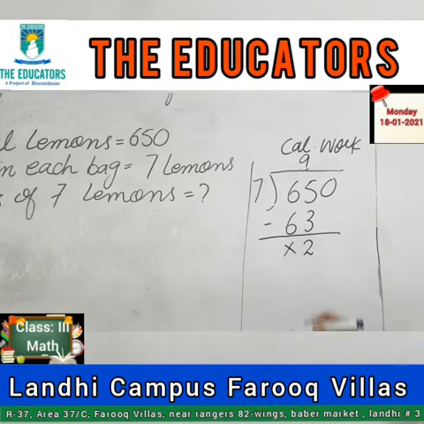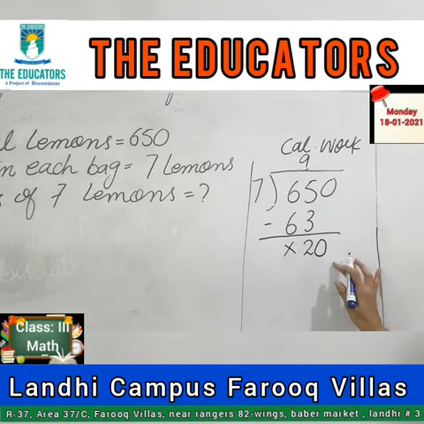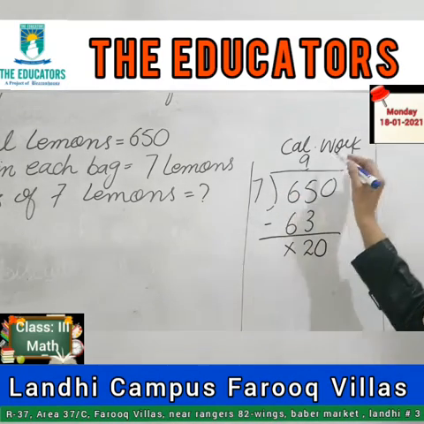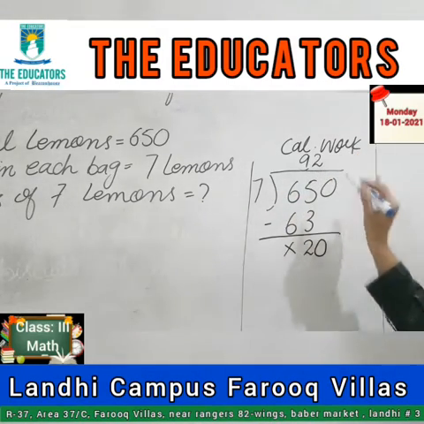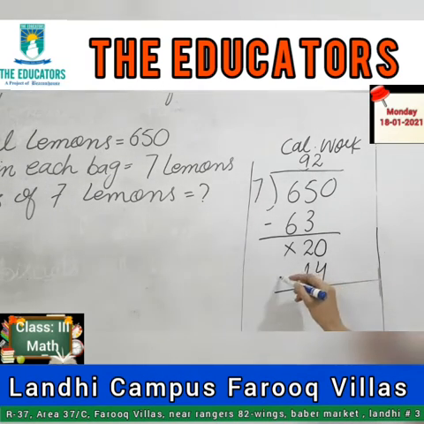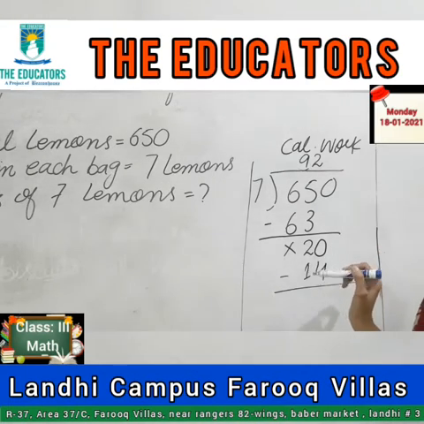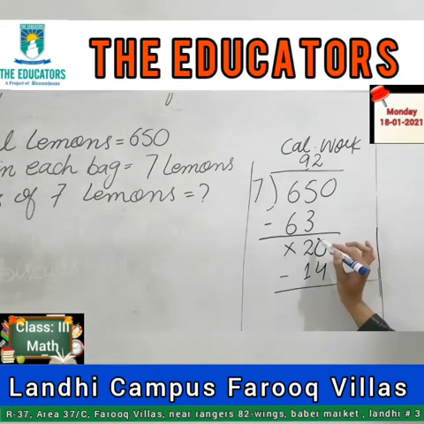And there is no remainder. Now student, 2 is not in the table of 7, so I will copy the 1s here, and 1s is 0. Table of 7, 2 times 7 is 14. Do you know? Yes, you know. Then I will subtract. I cannot subtract 4 from 0, so I will take the carry from 1.